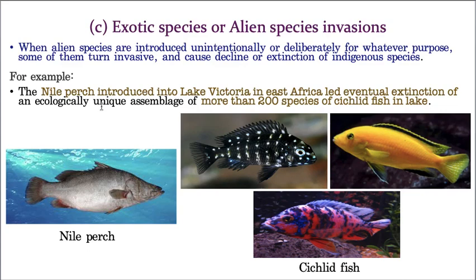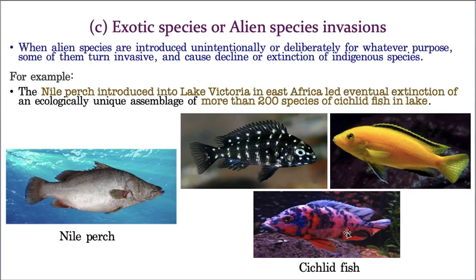Introducing nile perch, see, this is an image, this is a deadly carnivorous fish. There's a deadly carnivorous fish called the nile perch, which when it was introduced into Lake Victoria in East Africa, led to the extinction of 200 cichlid fishes. See how beautiful, 200 cichlid fishes. I can't fit them all, that's why I brought only three examples. See how beautiful this is, and this one.